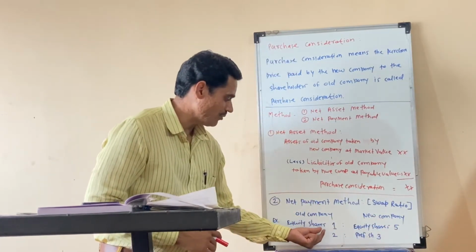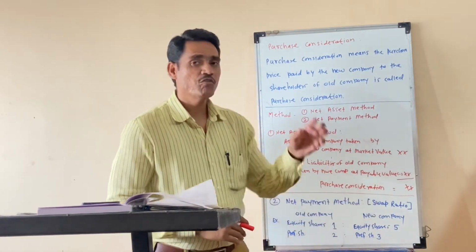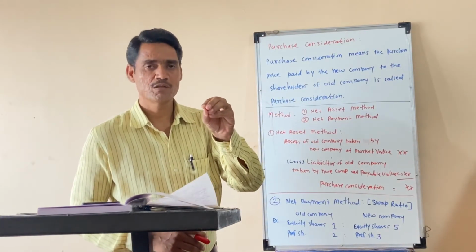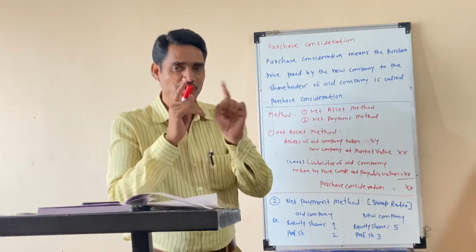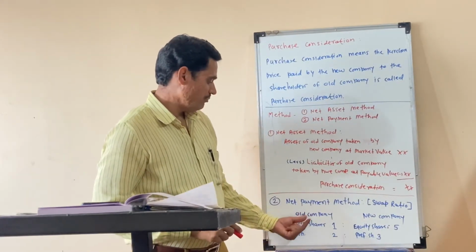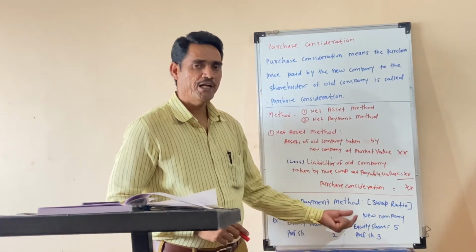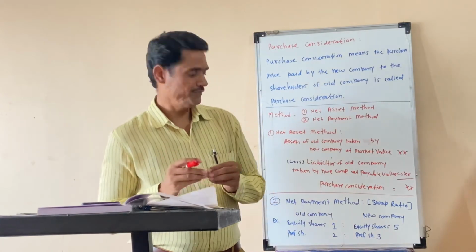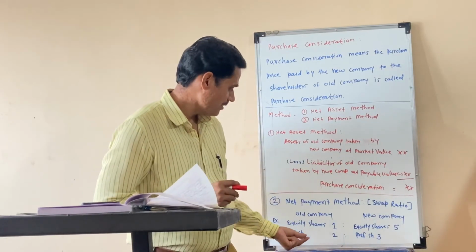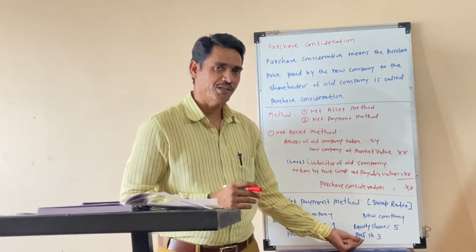The old company has 1 share, and in return the new company gives 5 equity shares per equity share. So the ratio will be 1:5. The old company's preference shares are 2, and the new company gives 3 preference shares for every 2. It means the ratio will be 2:3.